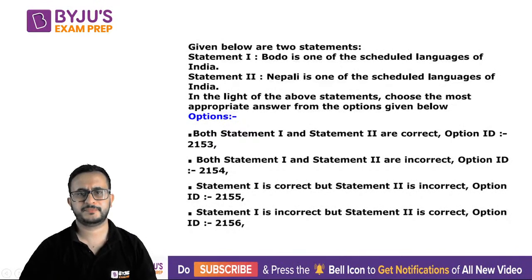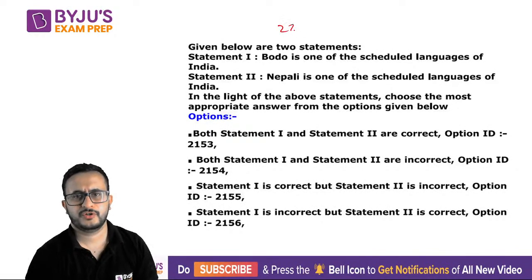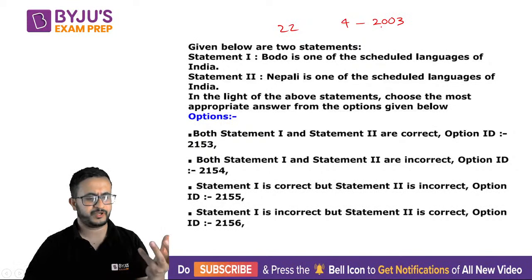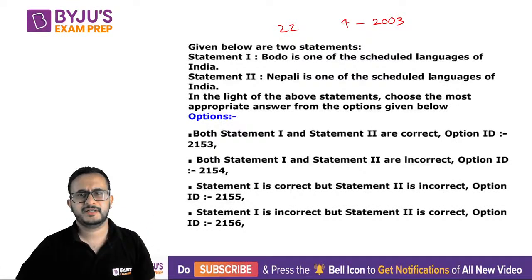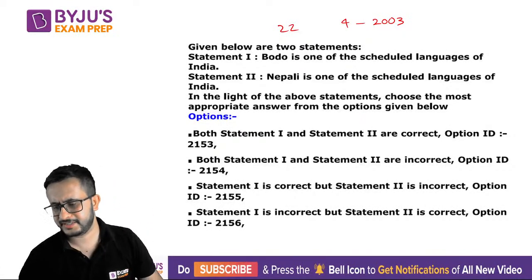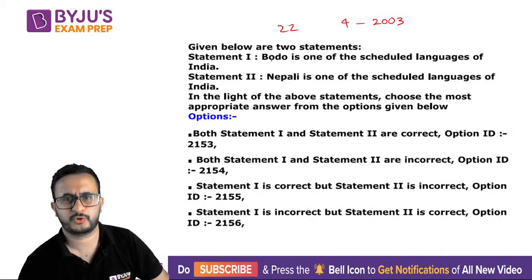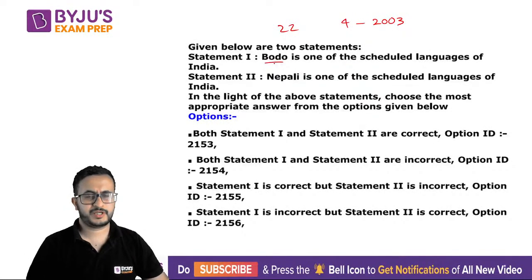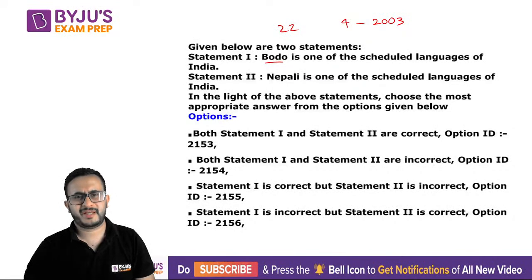Out of these 22, four were added in 2003. Initially there were 14, then some languages were added. Bodo is one of the four added in 2003: Dogri, Bodo, Maithili, and Santhali.